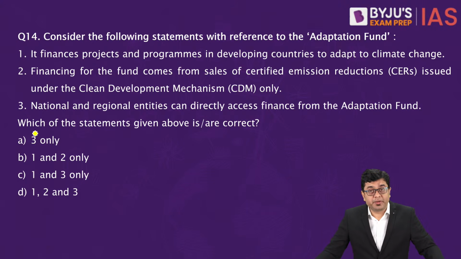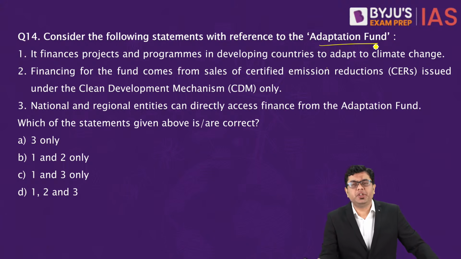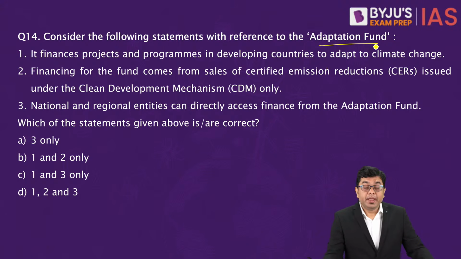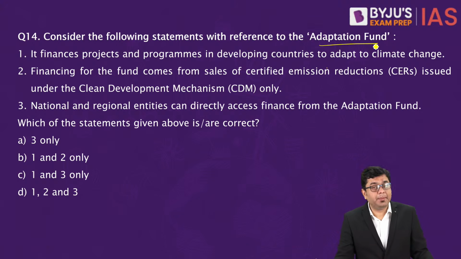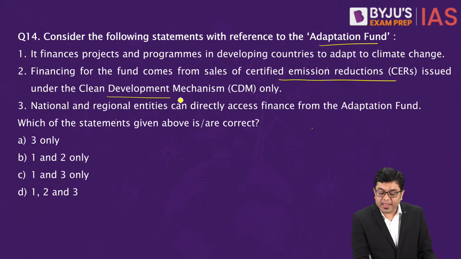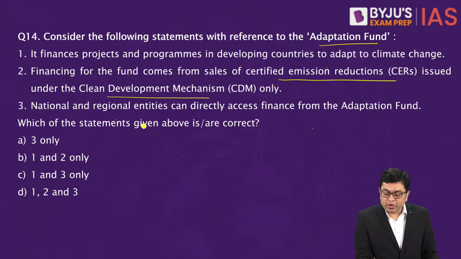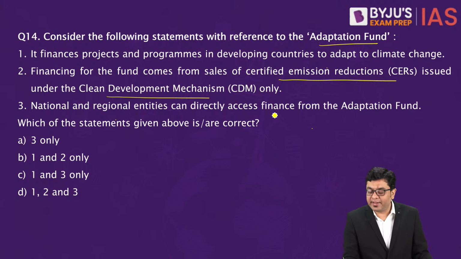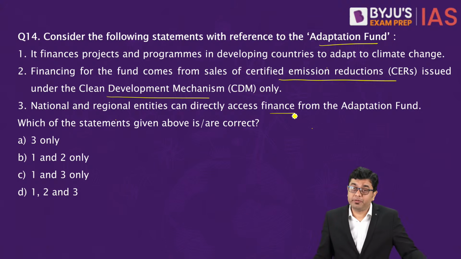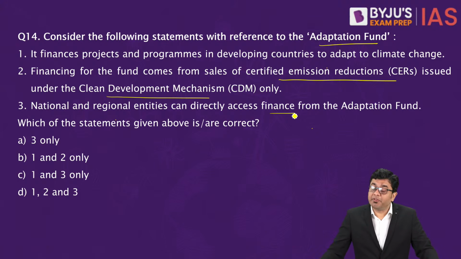Consider the following statements with reference to the Adaptation Fund. Now, it finances projects and programs in developing countries to adapt to climate change. Second, financing for the fund comes from sales of certified emission reductions issued under CDM, Clean Development Mechanism only. Third, national and regional entities can directly access finance from the Adaptation Fund. Which of these statements given above is or are correct?